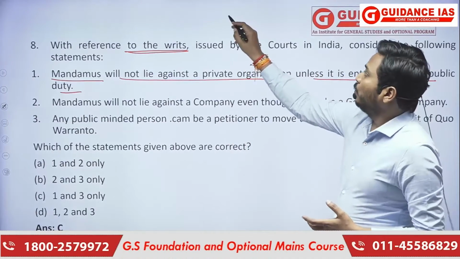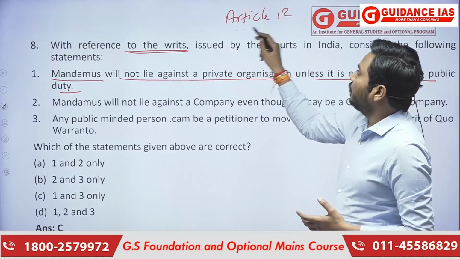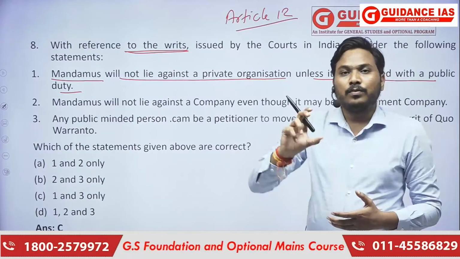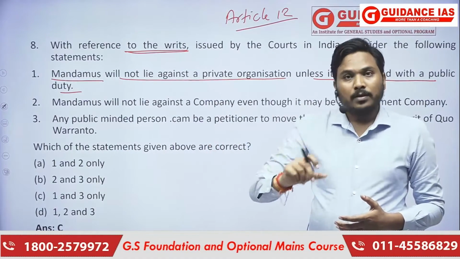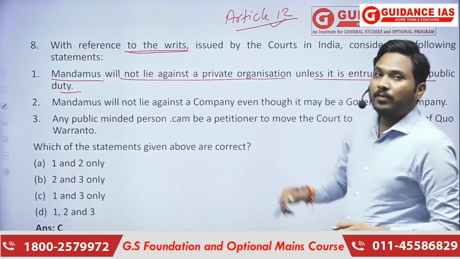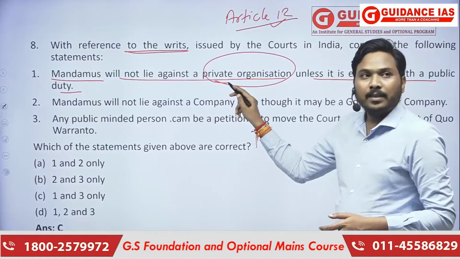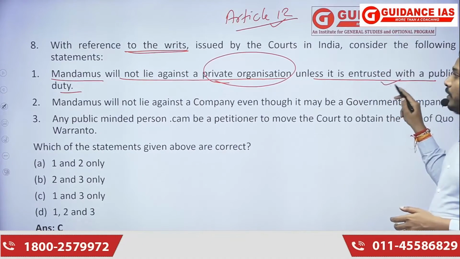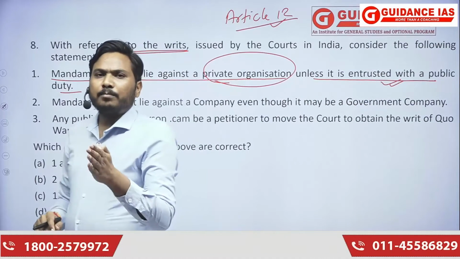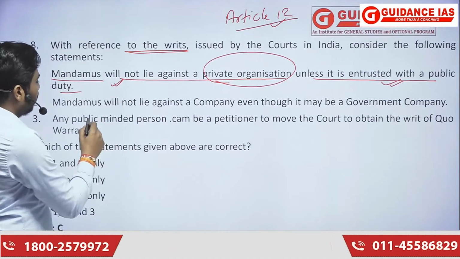But if you go into detail of the definition of state under Article 12, any private institution or any individual who works for the government for the purpose on which the government works, then it also comes under Article 12. So, it cannot be against a private entity, but if a private entity is doing a public duty, then mandamus can be issued against that particular private authority as well. Clear? So that particular statement is correct.